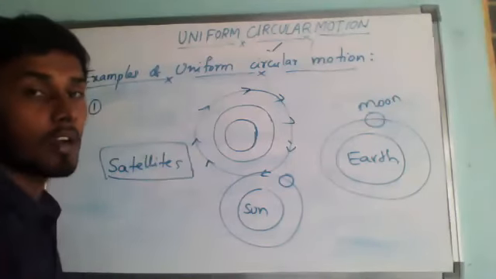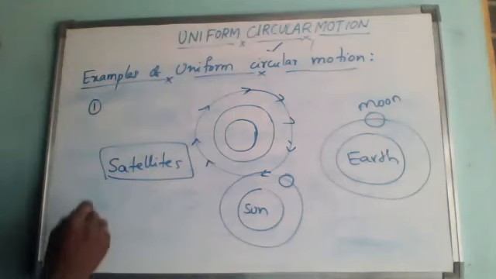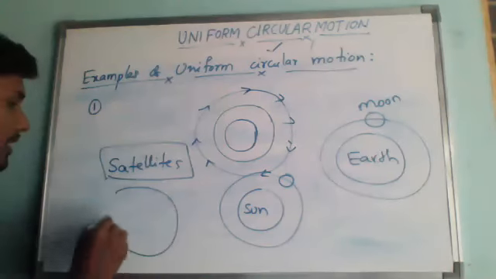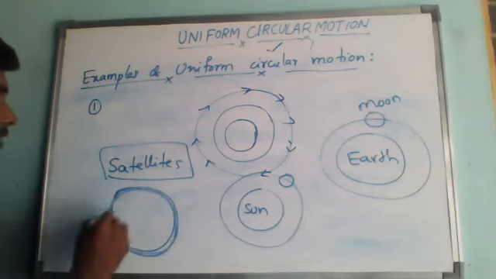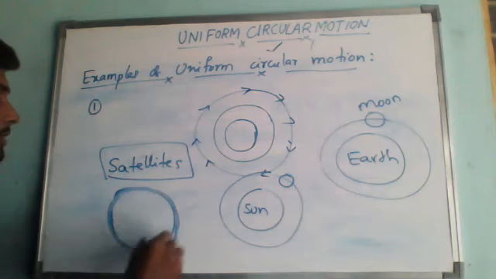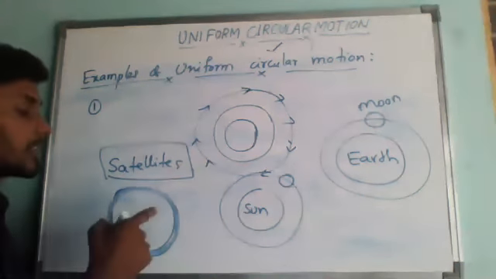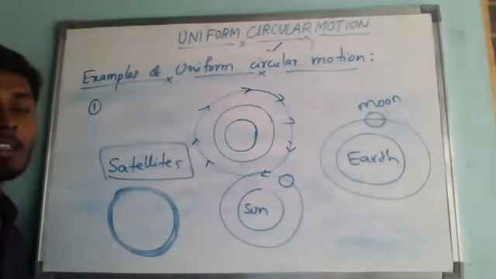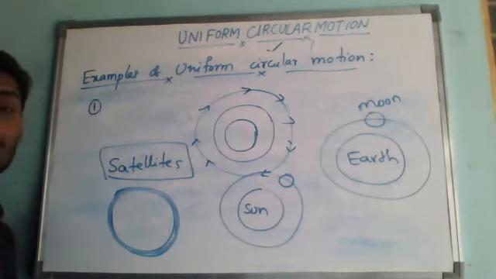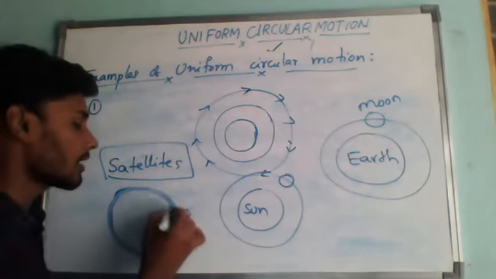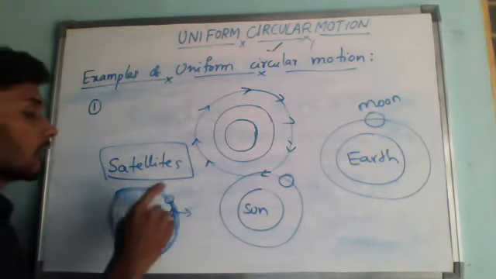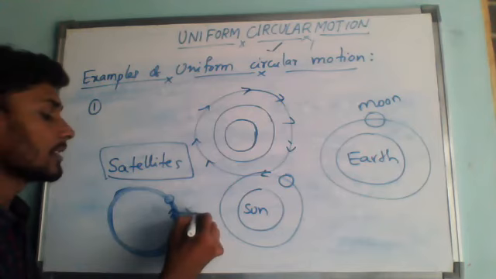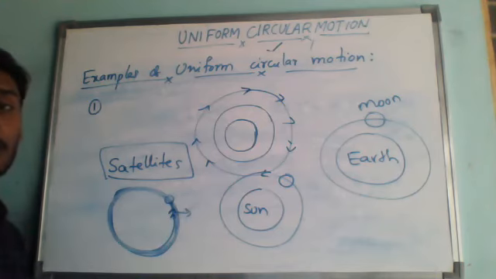Like that, if an athlete or cyclist is moving in a circular track, as you may observe if you go to the circus, the cyclist goes in a circular path continuously. If a person is running in a circular path with a constant speed, that also exhibits uniform circular motion.